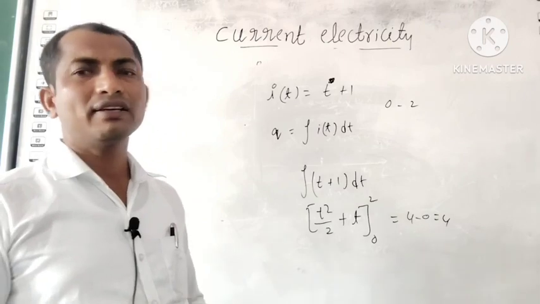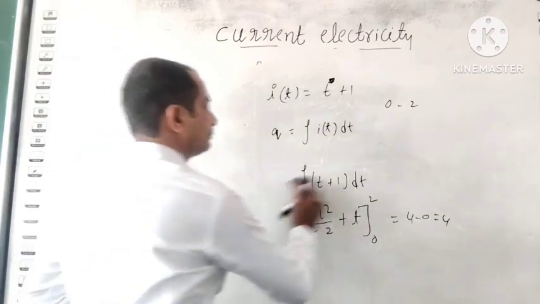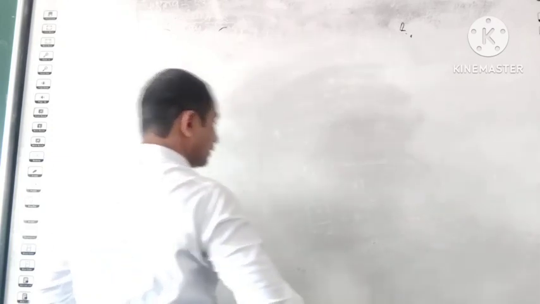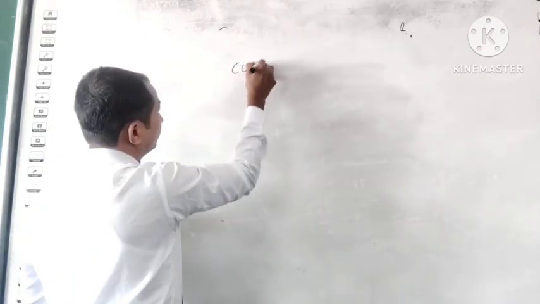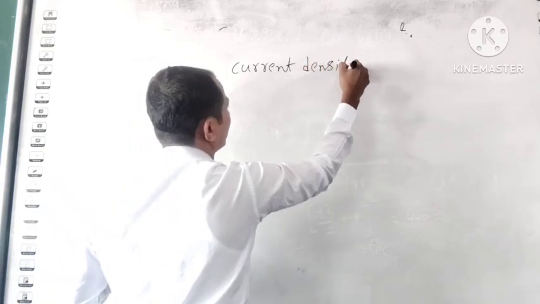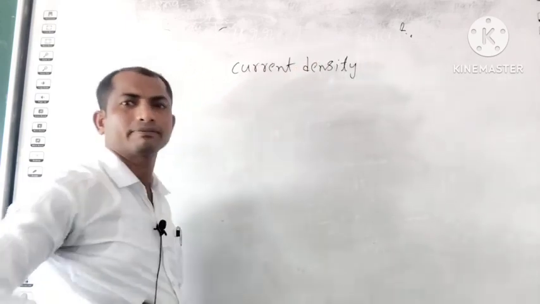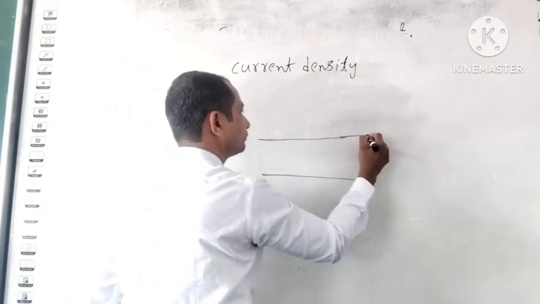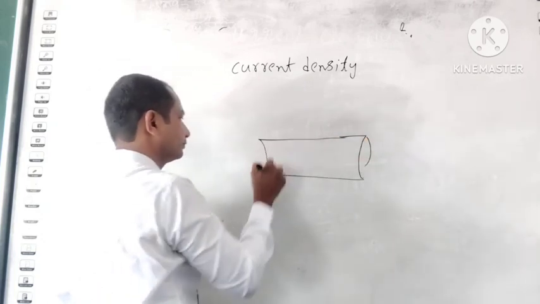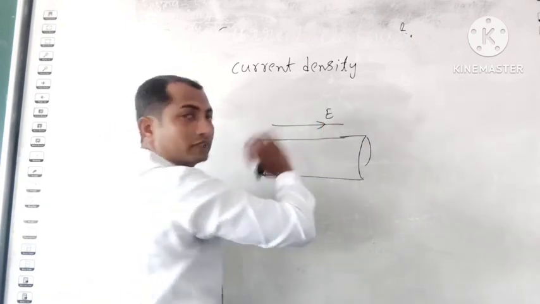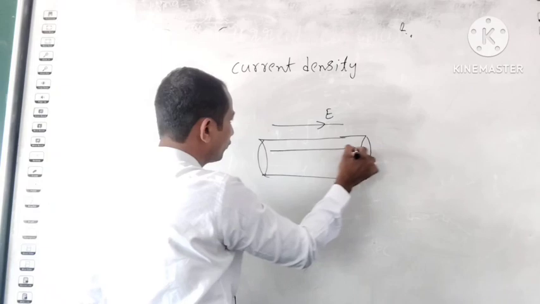Now let me explain current density. Take a conductor, with the electric field direction left to right, that means the current is flowing like this.